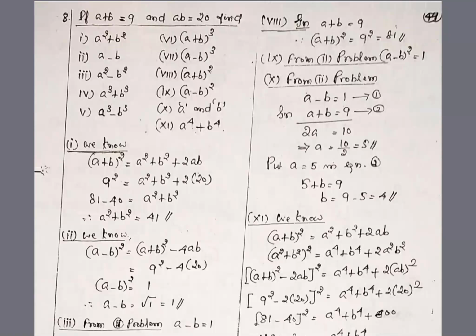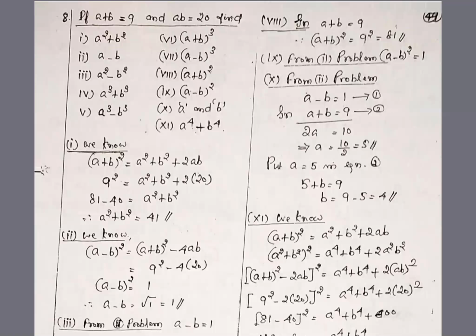The 8th is an actual exam problem. If a plus b is equal to 9 and ab is equal to 20, find. Actually it is 11 problems in one. So the first formula: a plus b value 9 is given, ab is equal to 20 given.